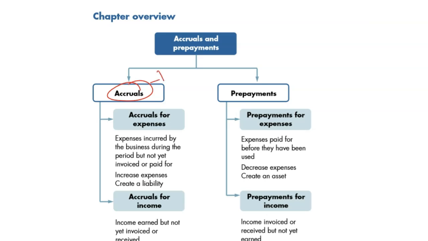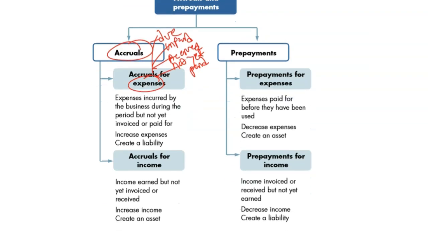What do you mean by accruals? Accruals means due, unpaid, accrued, not yet paid. It could be your expenses, like expenses are due, unpaid, it's accrued, it's not yet paid, or yet to be paid. Whatever you say is the same thing. Accrued is simply due. It could be your income, which is due, which you didn't get. Or if it's an expense, which you didn't pay.